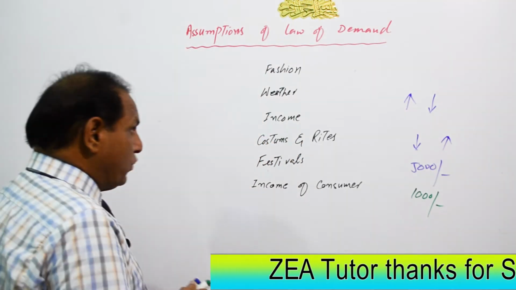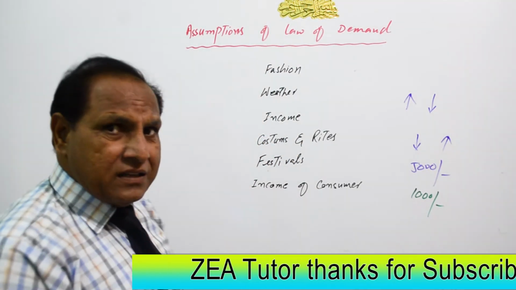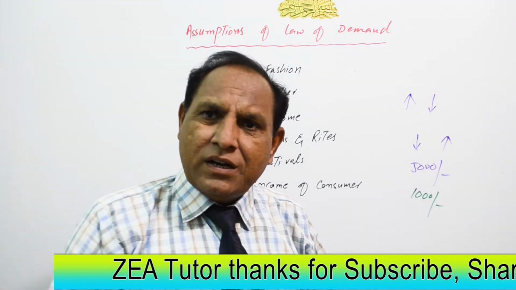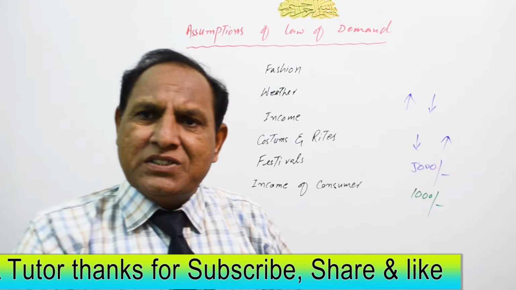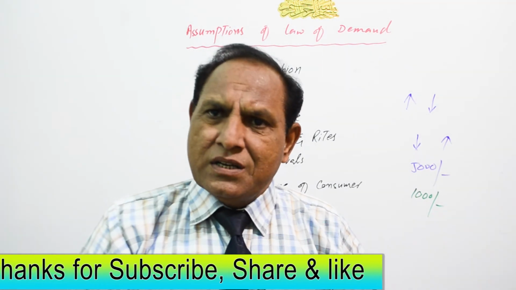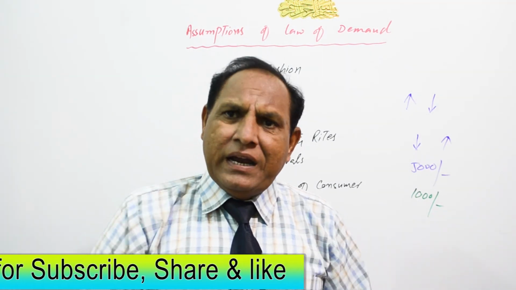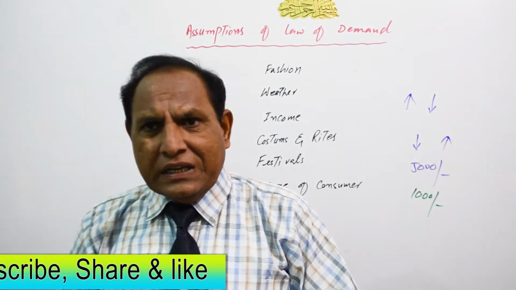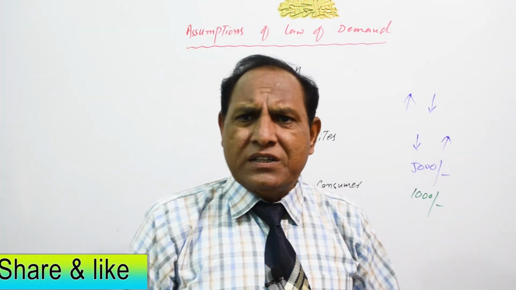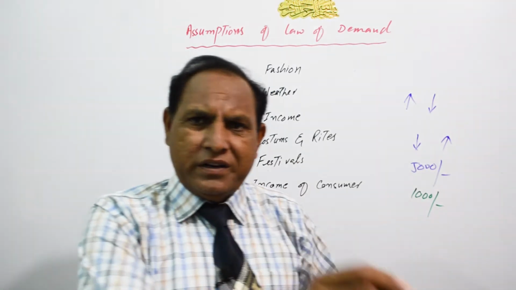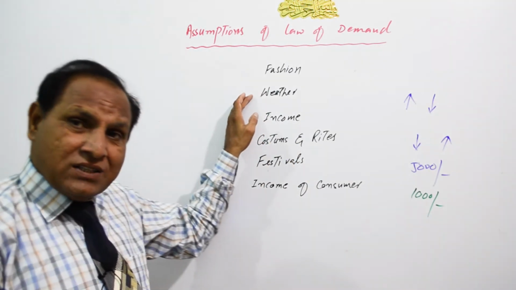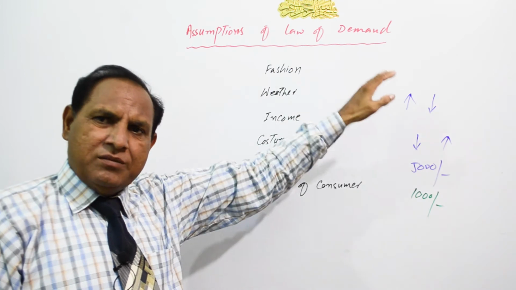Number two, weather. Weather is another element to affect our demand. We know in cold weather we will purchase warm things, and in hot season we will purchase goods accordingly. Weather is another factor to affect our demand.